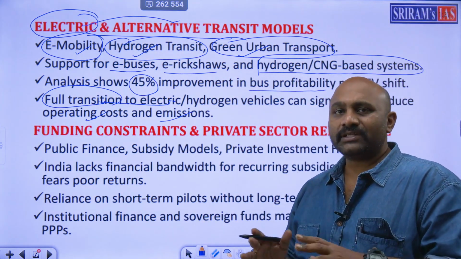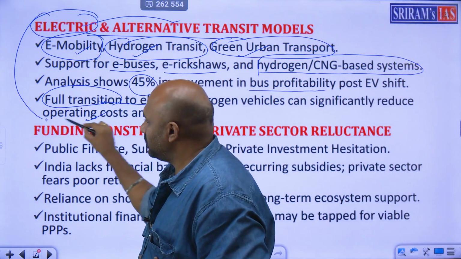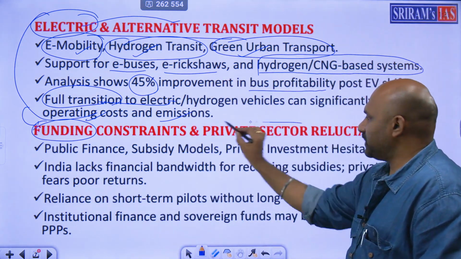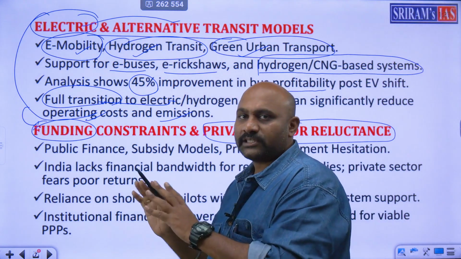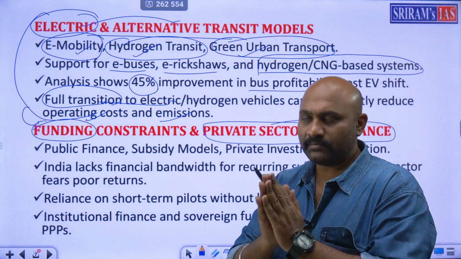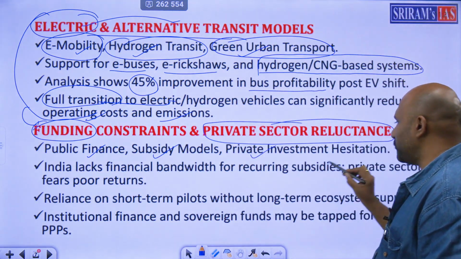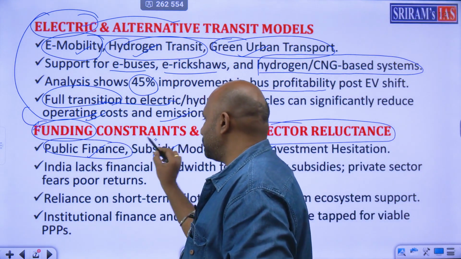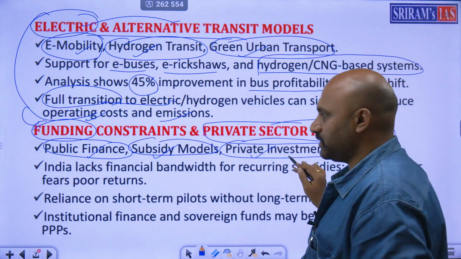Next. For these vehicles, the issue is funding problems. So the problem for all this will be funding and private sector participation. So these are public finance concepts that we have to mention in our exam. We have to mention public finance, subsidy models, and private investment hesitation. These are the three focus areas.